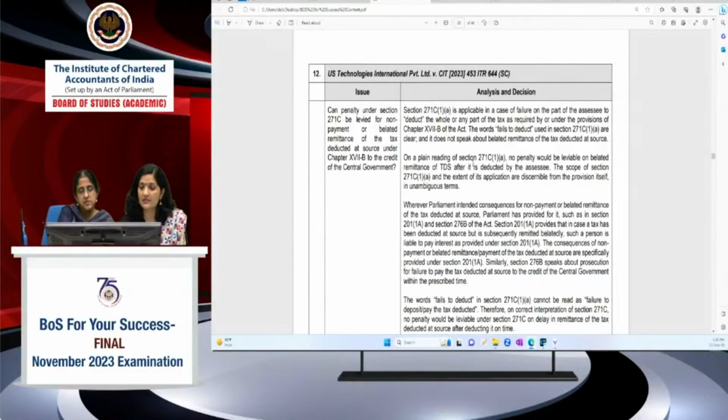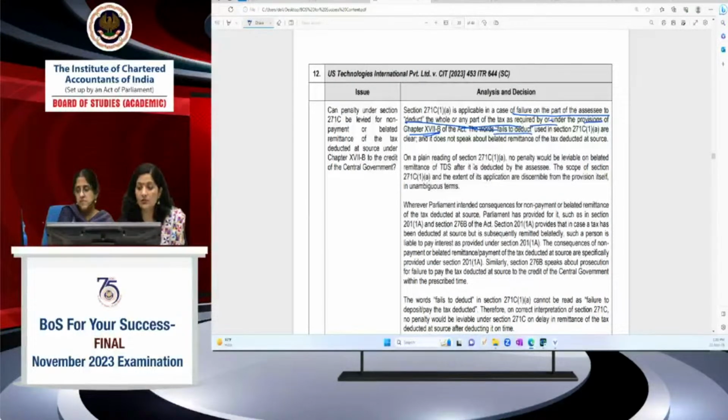It's clear, since what does the section say? Section 271C says that in case of failure on the part of the assessee to deduct the whole or any part of the tax as required under the provisions of Chapter 17B.